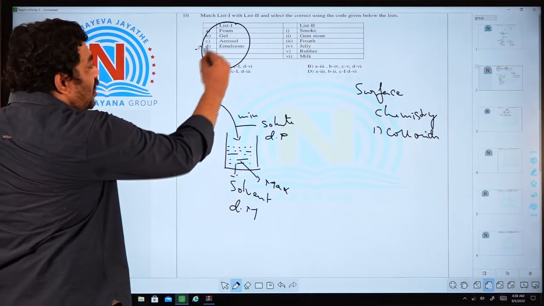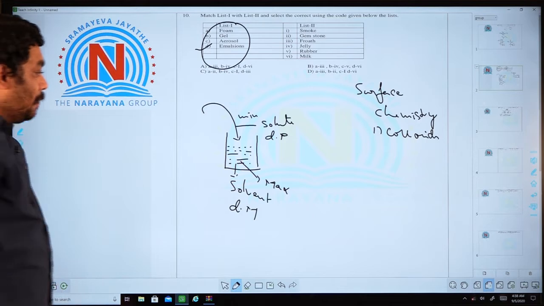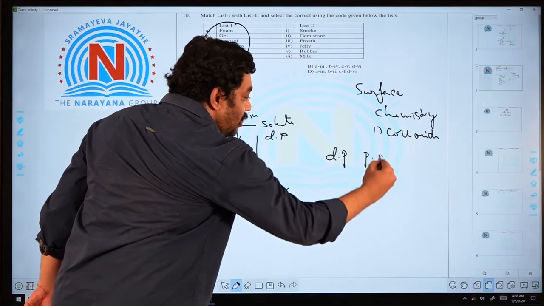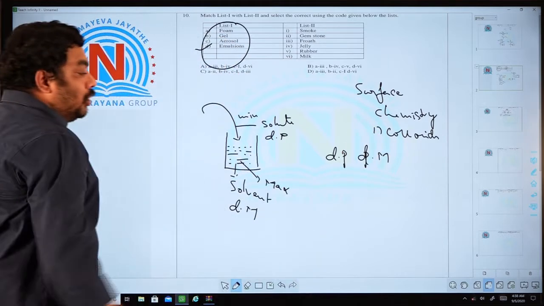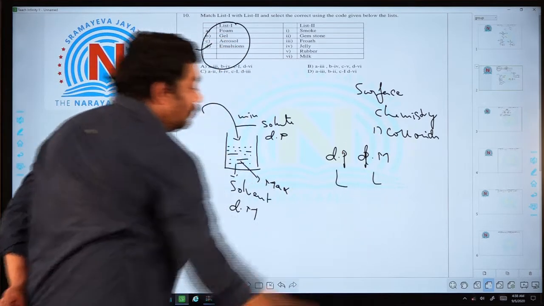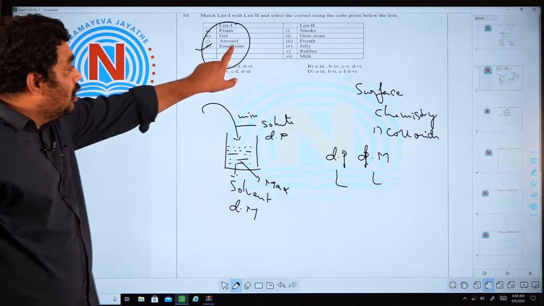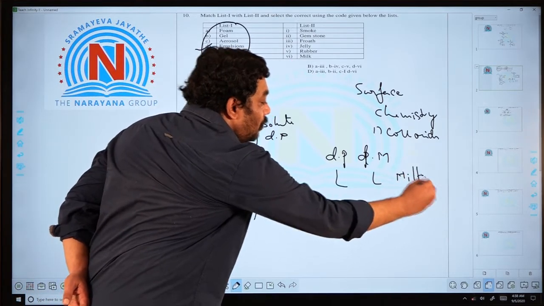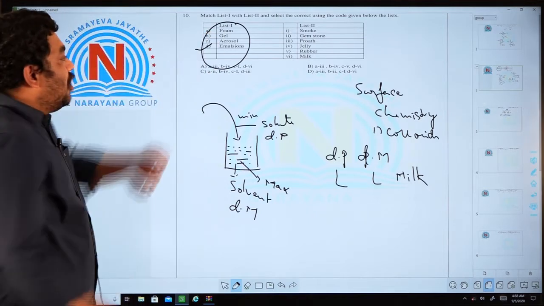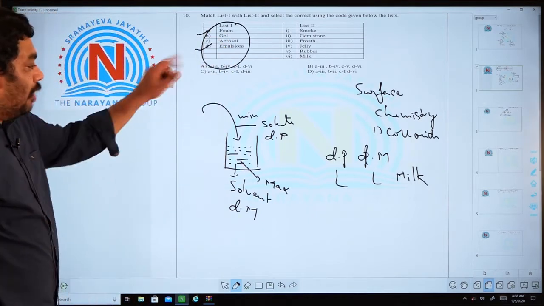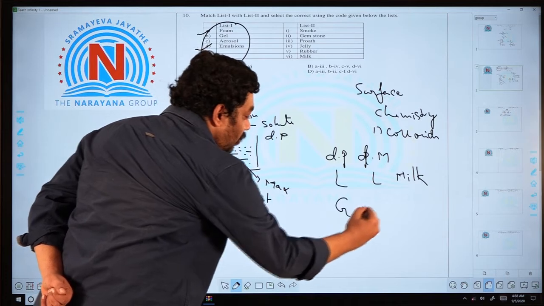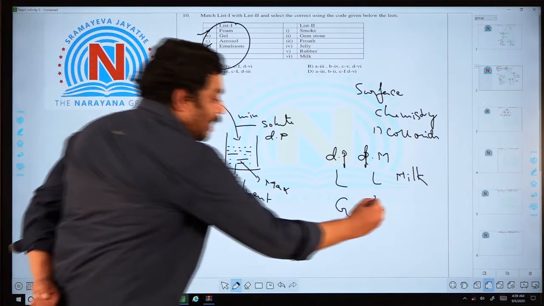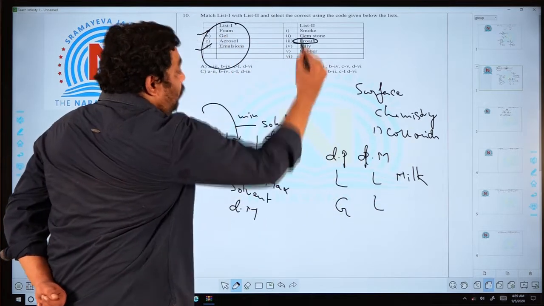See, I am taking emulsion. Emulsion is a solution where both the dispersed phase and the dispersion medium are liquid. They are called emulsions. For emulsions, the example is milk. For the first one, if I am taking foam, for foam, gas is dissolved in liquid. When gas is dissolved in liquid, froth is the example.